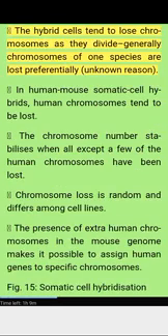The hybrid cells tend to lose chromosomes as they divide. Generally, chromosomes of one species are lost preferentially, for unknown reasons. In human-mouse somatic cell hybrids, human chromosomes tend to be lost. The chromosome number stabilizes when all except a few of the human chromosomes have been lost. Chromosome loss is random and differs among cell lines. The presence of extra human chromosomes in the mouse genome makes it possible to assign human genes to specific chromosomes. Figure 15. Somatic cell hybridization.